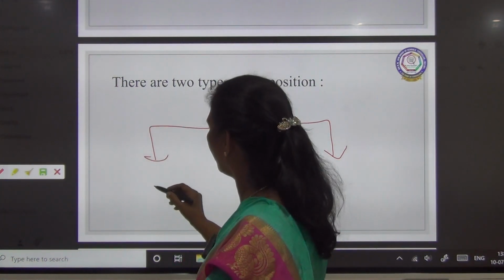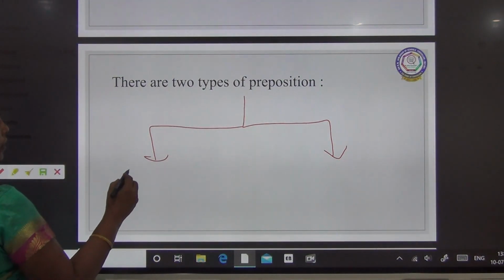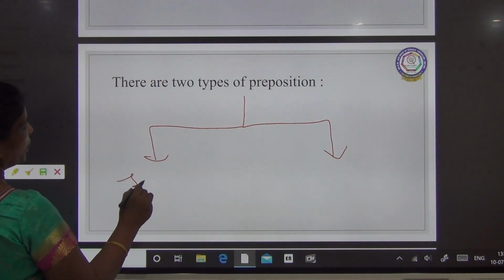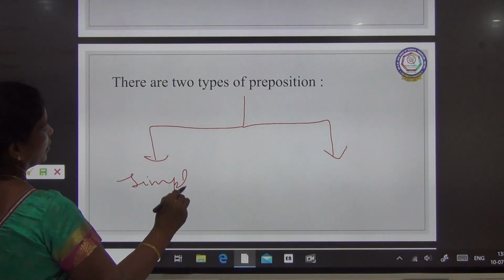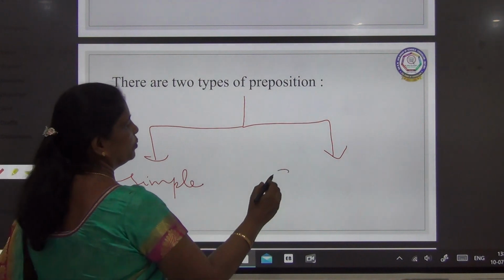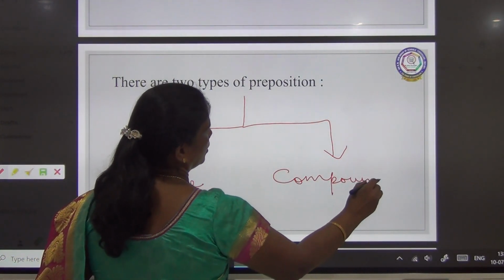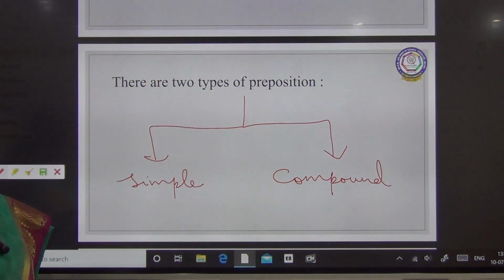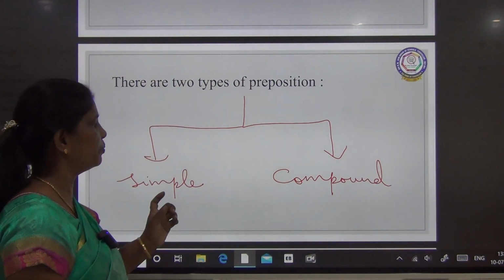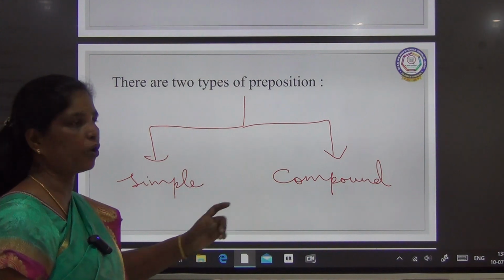Two types are simple preposition and compound preposition. So, there are two types of preposition, children. One is simple preposition and the other one is compound preposition.